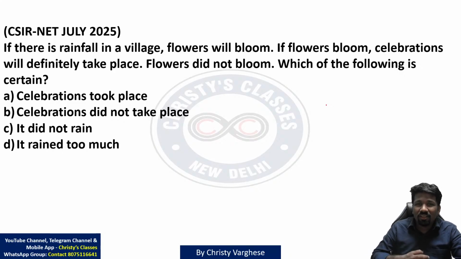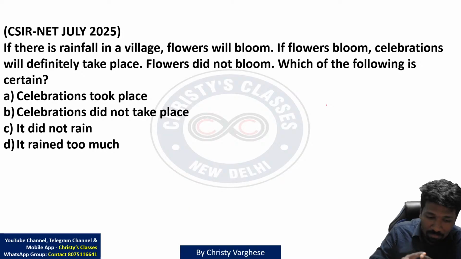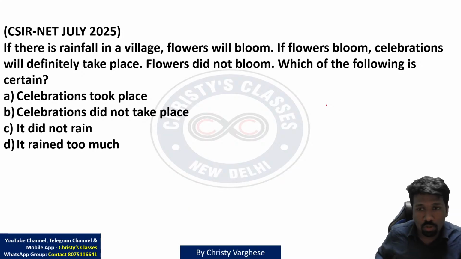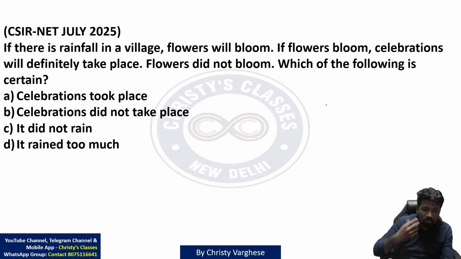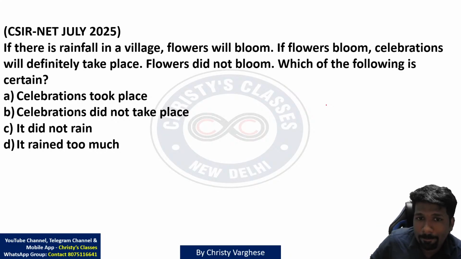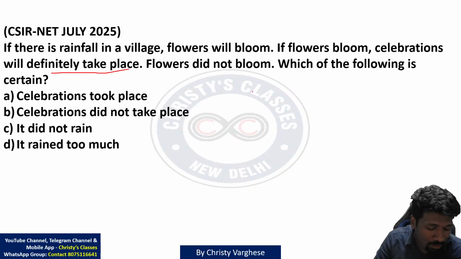Because as I told, flowers did not bloom. As P implies Q does not mean not P implies not Q. If P implies Q implies not P implies not Q, that is called inverse is also true. Inverse true होना जरूरी नहीं है. It depends on the situation. So flowers did not bloom, that does not mean that celebration did not take place. Celebration can take place for some other reason also.